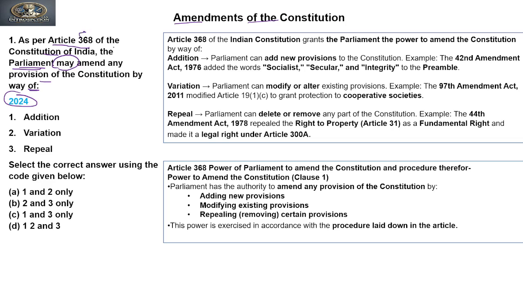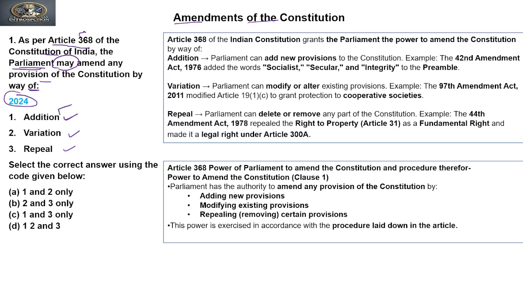How can it amend the constitution? Does it have a power to add something into the constitution? Does it have a power to vary or modify such provisions of the constitution, or does the Parliament have a power to repeal or delete any of the provisions of the constitution? Right?